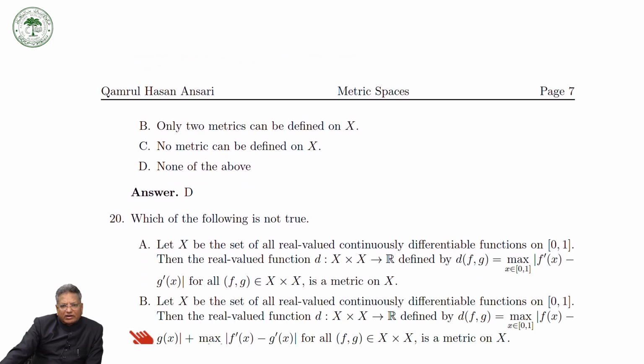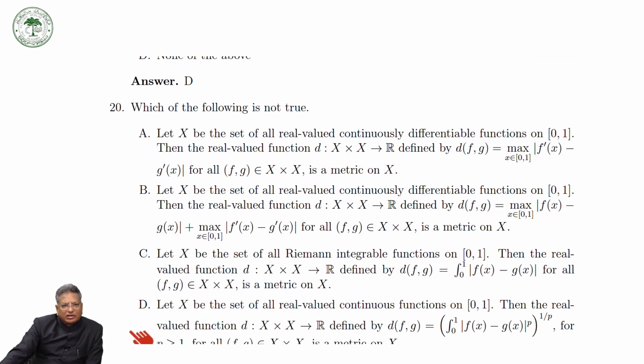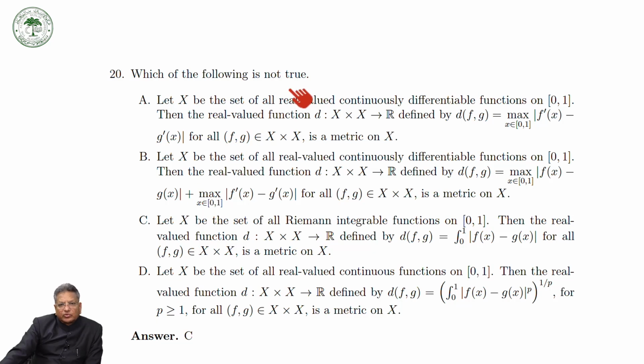Now here you have this, which of the following is not true? Look here, if X is the set of all real valued continuously differentiable functions on the closed interval [a,b], then the real valued function d, defined as d(f,g), is the maximum of the derivative of f at x minus derivative of g at x.